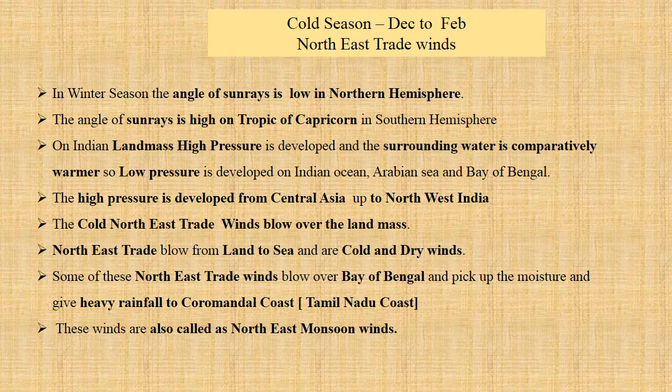The cold northeast trade winds start blowing over the landmass of India. As I told you, these cold northeast trade winds come from the Arctic Circle and Central Asia. They blow from land to sea. That means they are offshore, and they are cold and dry winds. Some of these northeast trade winds blow over the Bay of Bengal, pick up moisture and give heavy rainfall to the Coromandel coast of Tamil Nadu. So this is all about the northeast monsoon winds which come in the cold season, that is the winter season.